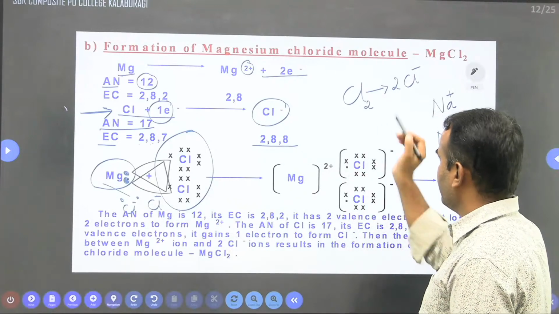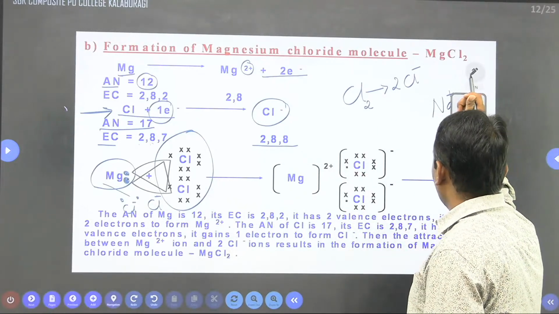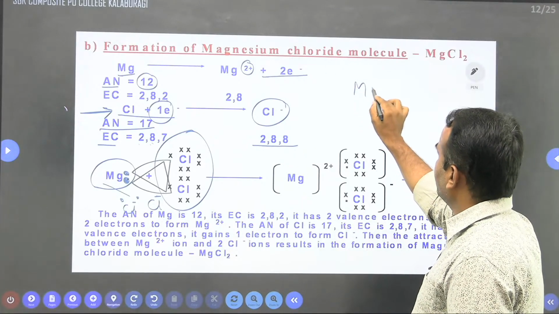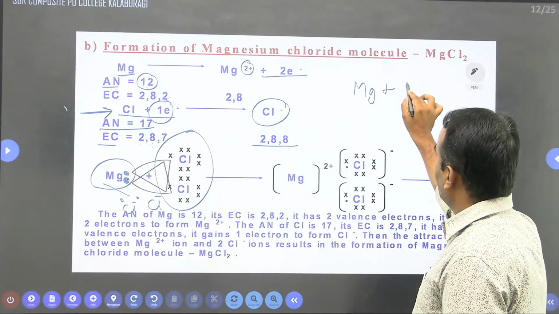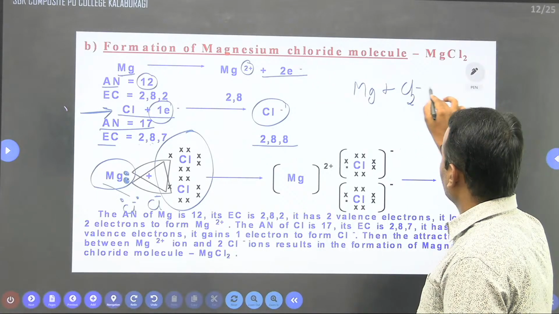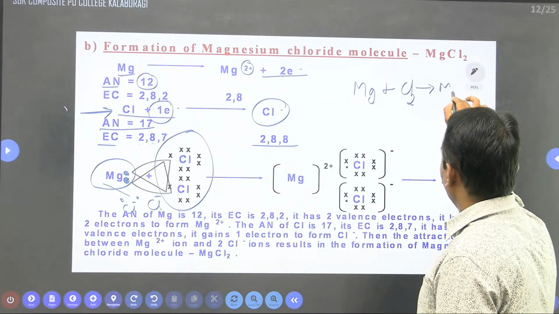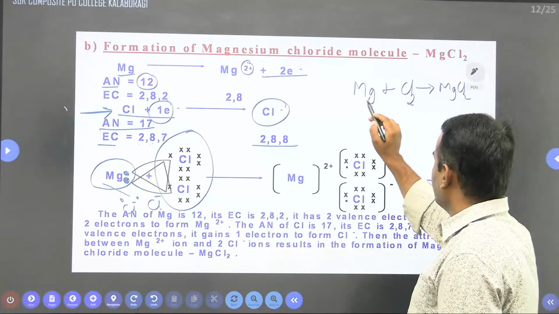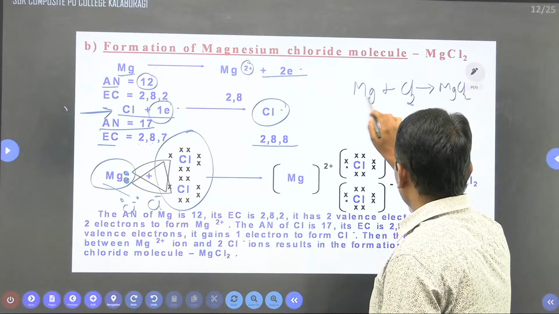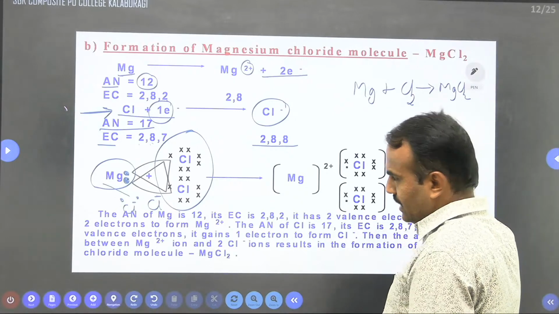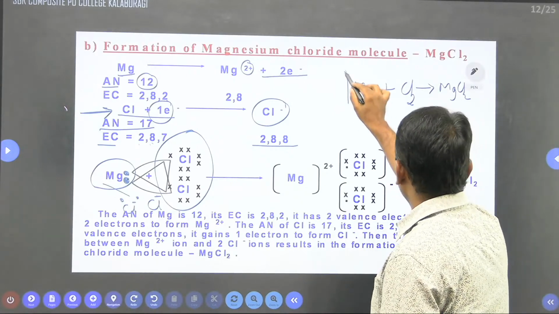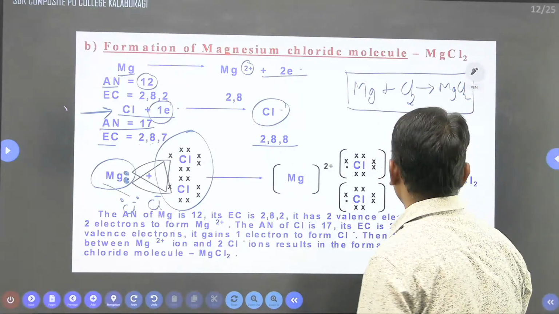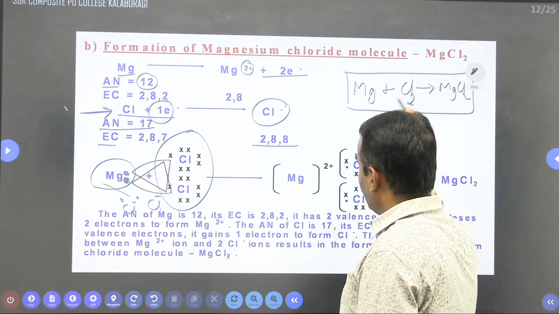Or else you can just write the formation of magnesium chloride, with no need to go for all these things. Just write Mg plus Cl2 gives MgCl2. It means magnesium is ready to lose electrons, chlorine is ready to gain electrons, and there is a formation of MgCl2 as an ionic compound. So it is an equation.